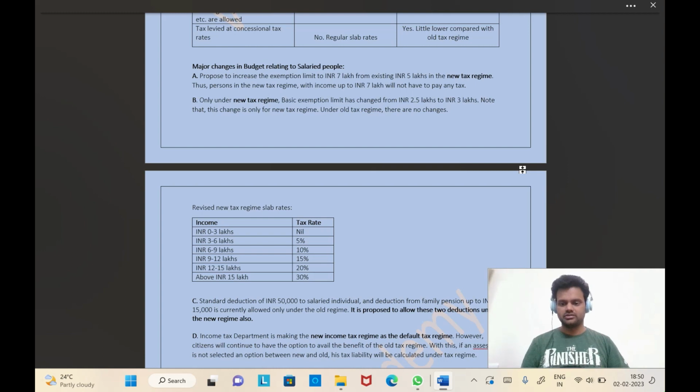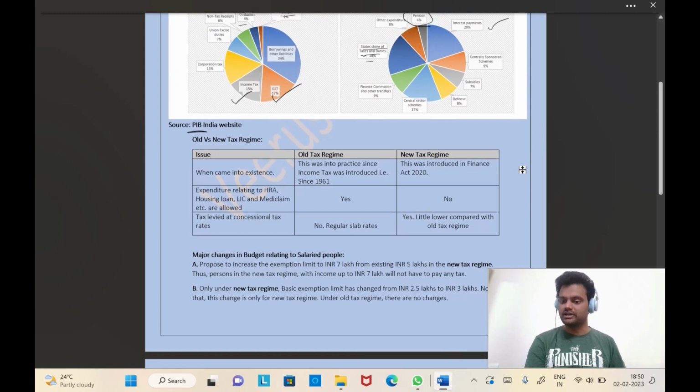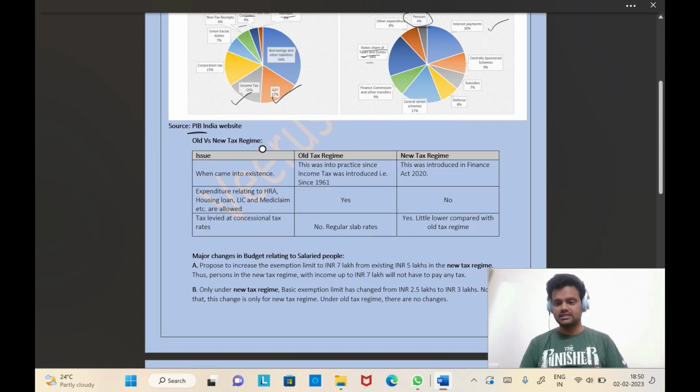If you heard yesterday's speech, there is a new tax regime. When the Finance Minister is talking about this, she always specifies the new tax regime. What are the new tax regime and the old tax regime? Many of you are already aware of both, but for everyone's understanding, I'm explaining what is old and new. The old tax regime has been there since 1961, when the Income Tax Act was introduced in India. From that time itself it was there. We used to pay taxes every year under it. That is the old tax regime.